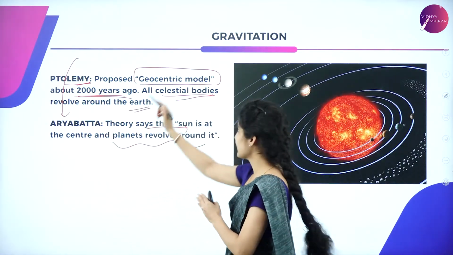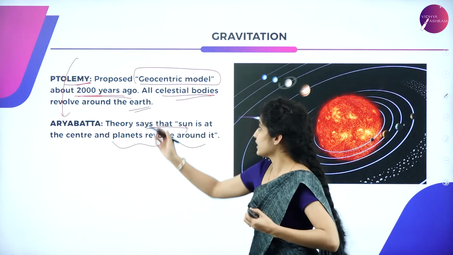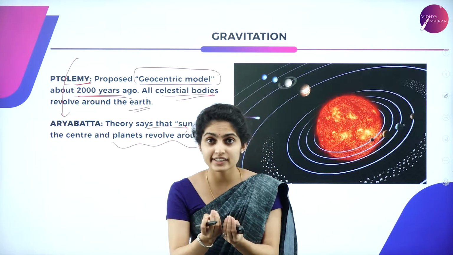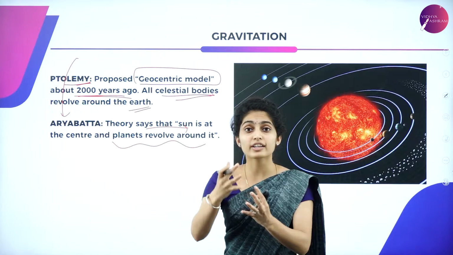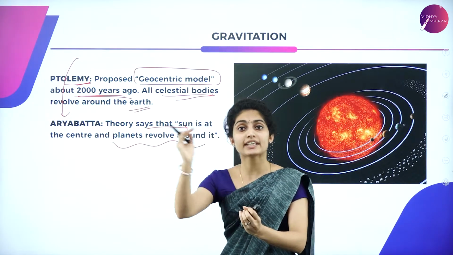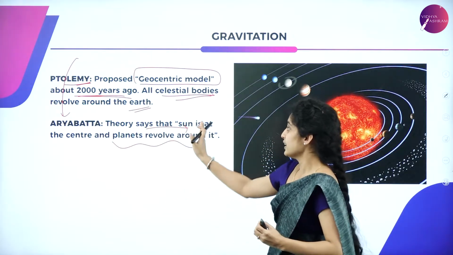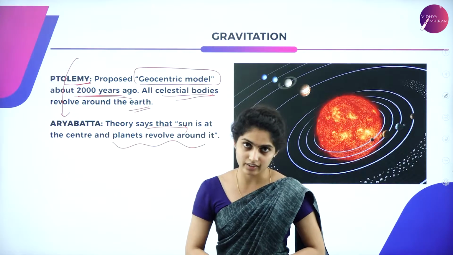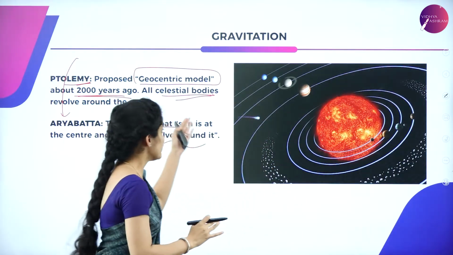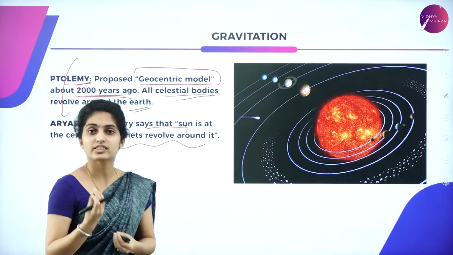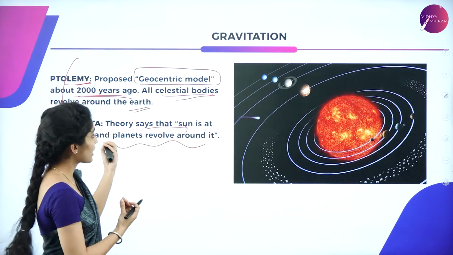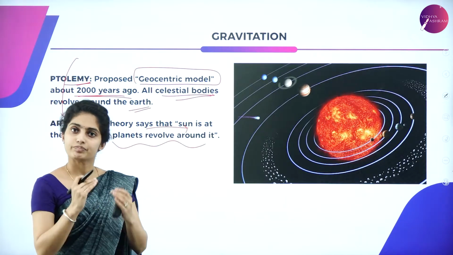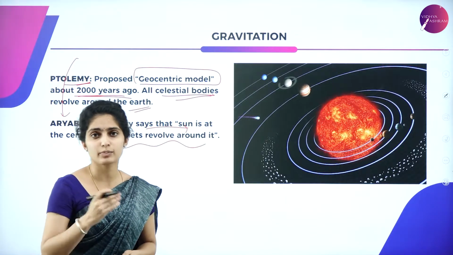What did Ptolemy say in the geocentric model? That is about 200 years ago. He said that all planets revolve around the earth, whereas Aryabhatta took his concept and gave the conclusion that the sun is at the center and the planets revolve around it. So that is all about these two physicists and how they considered gravitation, that is cosmology, the study of the planets, that is celestial bodies.